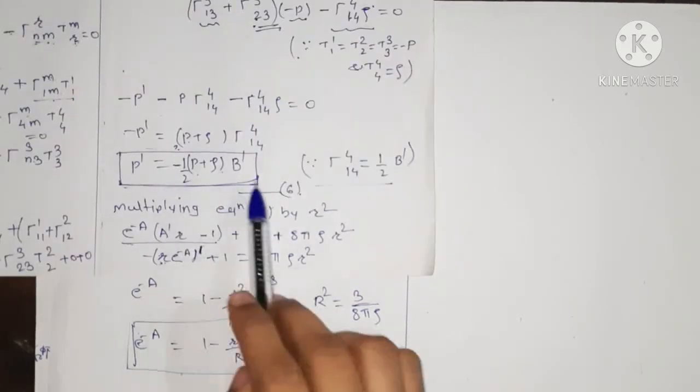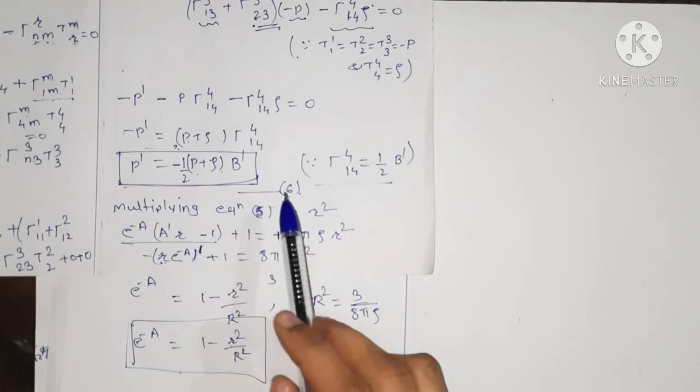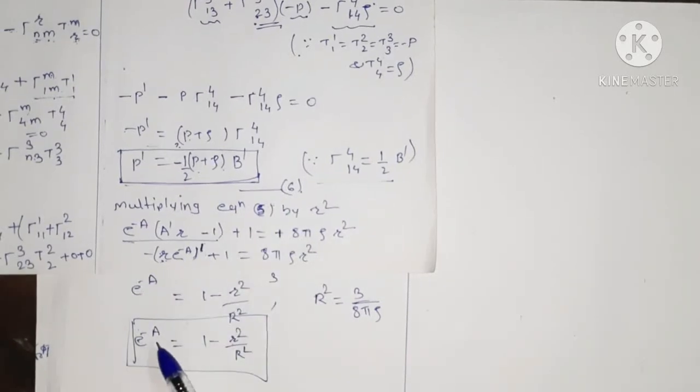Now we find the value of capital B by solving equation number 6 in the next lecture, and we then substitute the values of e to the power minus a and e to the power b in the line element to get our Schwarzschild interior solution.